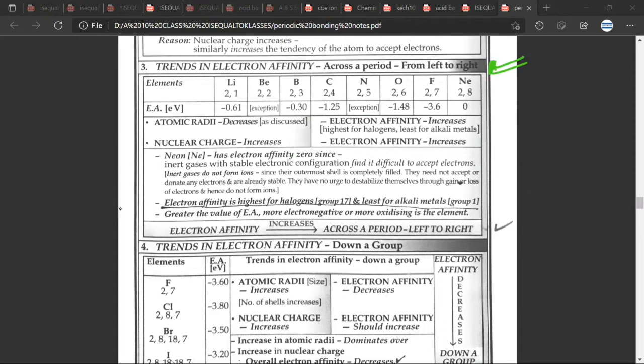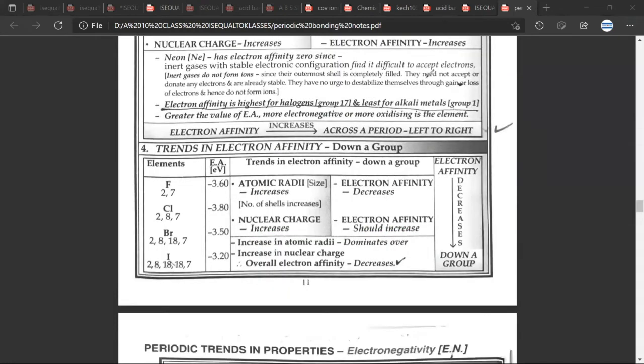Neon has electron affinity 0, since inert gases with stable electronic configuration find it difficult to accept an electron. Electron affinity is highest for halogens and least for alkali metals. The greater the value of electron affinity, the more electronegative or more oxidizing the element. So as we move from left to right, the electron affinity would increase. Great. Now, as we go down a group, the electron affinity will decrease.